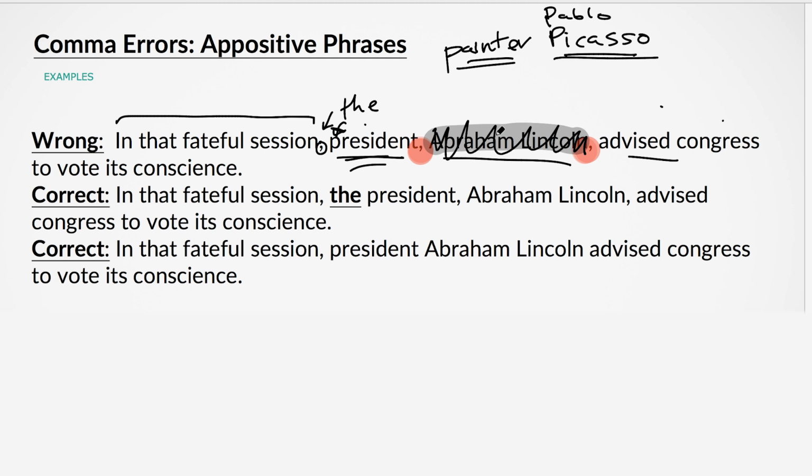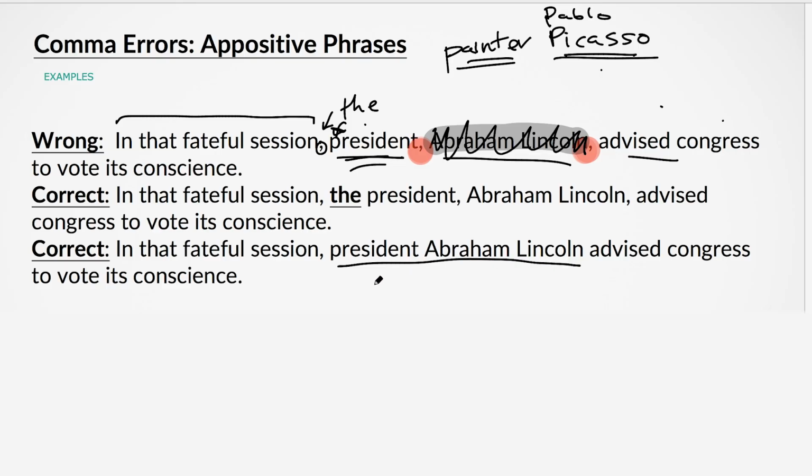I could say President Lincoln. What's wrong with saying painter Picasso? It sounds weird, but it's actually okay. And that's how the ACT gets you. They put words as titles that you're not used to seeing as titles because they won't give you president. They'll give you something like painter or some other weird descriptor, okay?